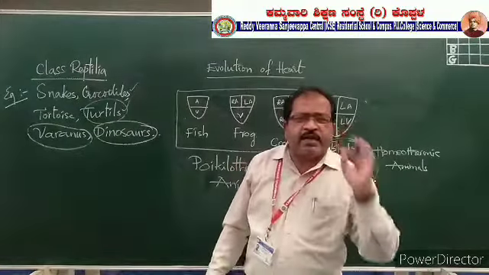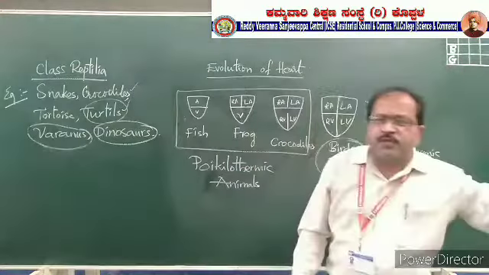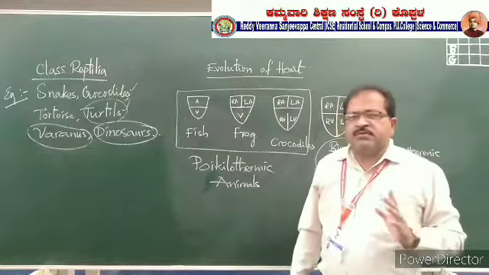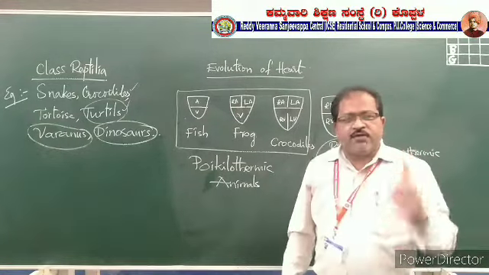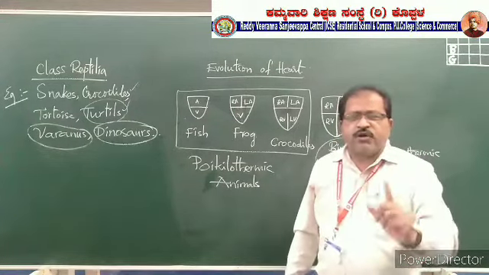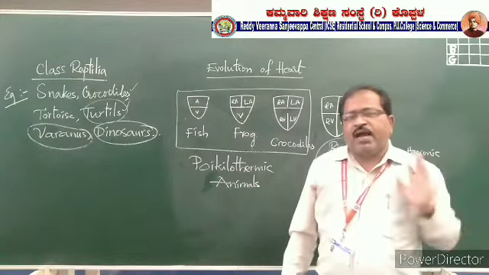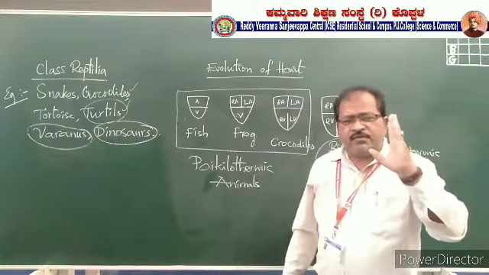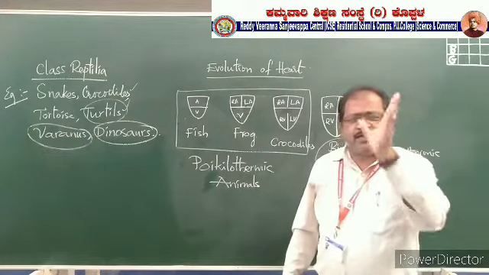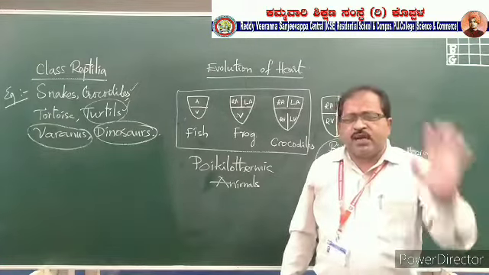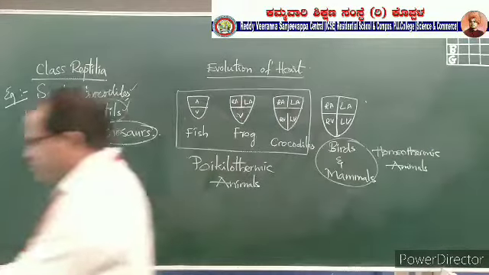Only for laying the eggs, they will be coming out of the water. Whereas the tortoise living on the land, piranhas living on the land, dinosaurs living on the land, snakes, some snakes will be living in the water, some snakes will be living on the land. But these will be for laying the eggs, they will be coming out of the water. That's why remember, these are the first terrestrial animals.